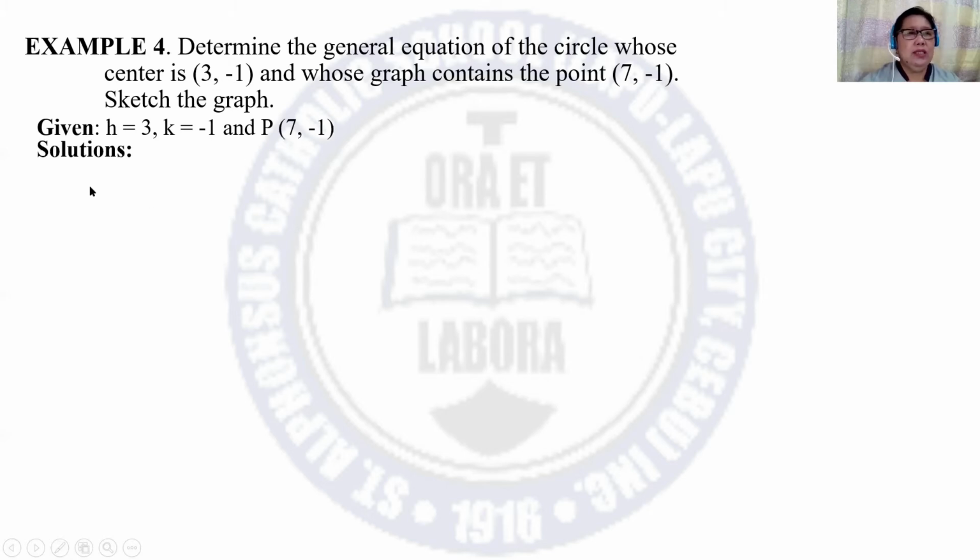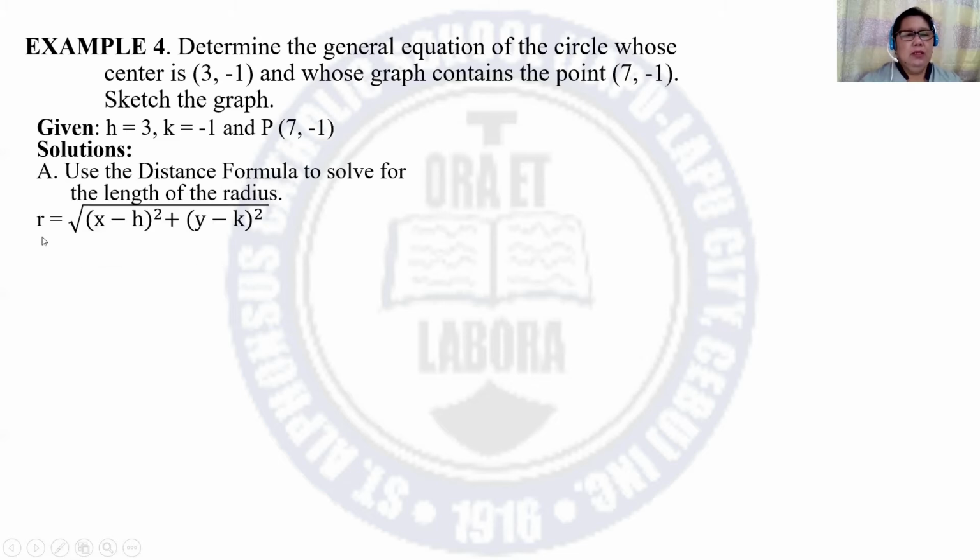For the solutions, first, we have to use the distance formula to solve for the length of the radius since the equation is not given. So, recalling the distance formula, r is equal to the square root of the square of (x minus h) plus the square of (y minus k). So, x is equal to 7, h is 3, y is negative 1, k is negative 1.